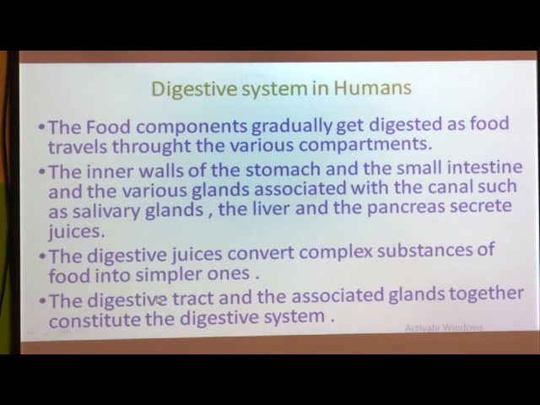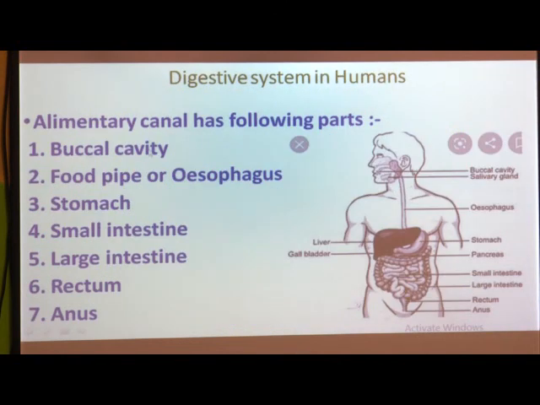Then next one, the digestive tract and the associated glands together constitute the digestive system. Okay. So what is the last point here? The digestive tract and the associated glands together constitute the digestive system. It means the alimentary canal has the buccal cavity, food pipe, stomach, small intestine, large intestine, rectum and anus. These are the parts. This is called the alimentary canal, or also the alimentary tract.